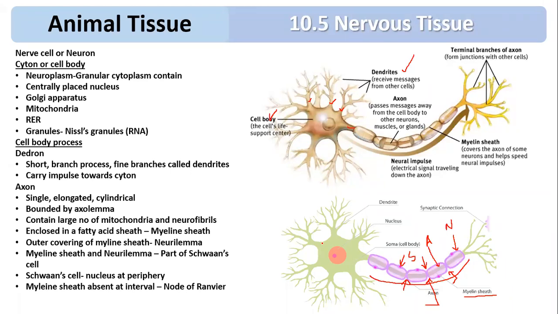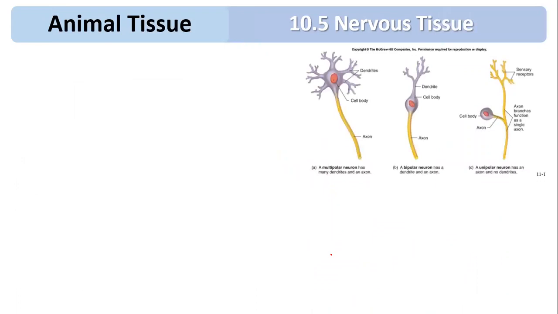Now we are going to talk about the classification of neurons, how the neuron can be classified. The neuron can be classified into three categories based on the number of processes arising from the cyton. If there is a single process arising from the cyton, it is called a unipolar or monopolar neuron, and such neurons are present in your spinal cord.